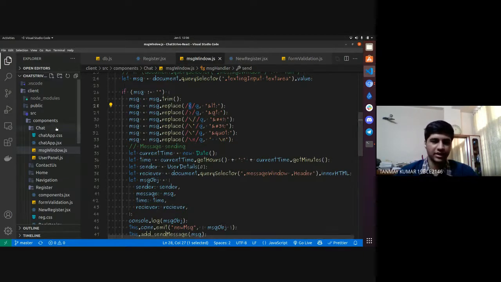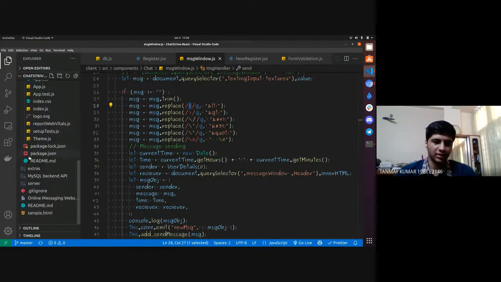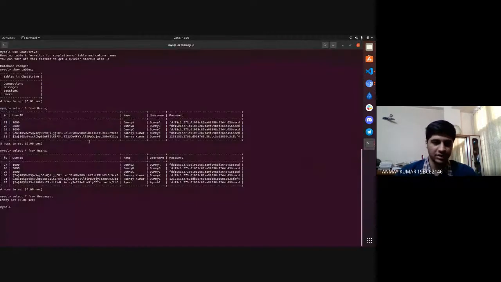So these are the things that we have completed so far, and there are a lot of things that we have yet to do. The main thing we have to work upon is to connect the server with all the tables so that we are able to store the messages also, and we should also work upon the session management part. These are the things that we have to work upon. Okay, so this was our complete project.